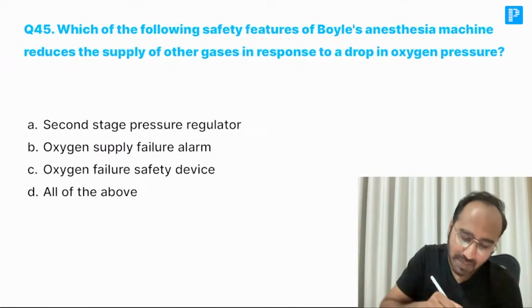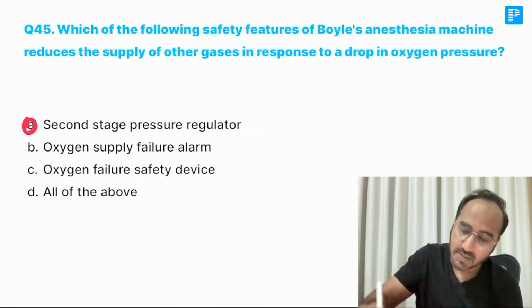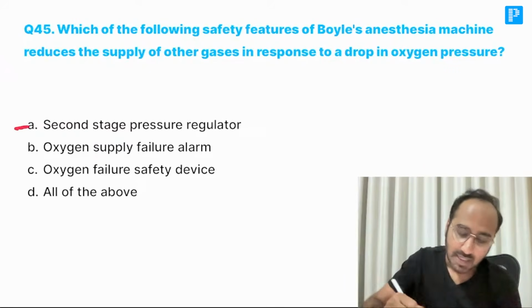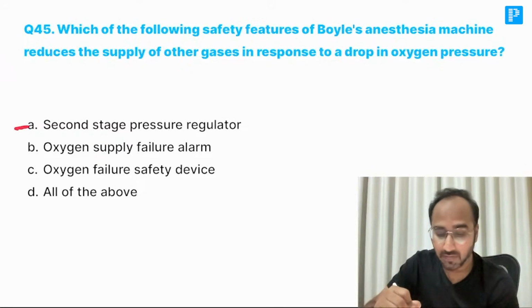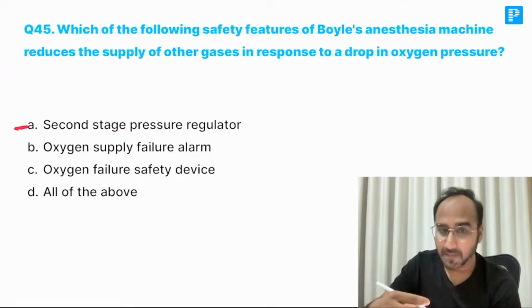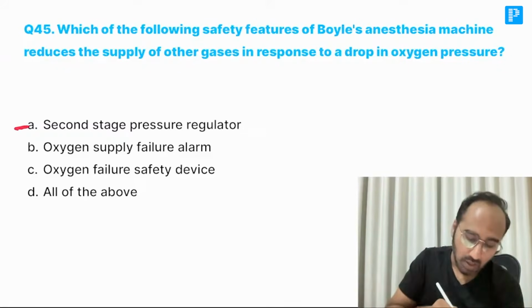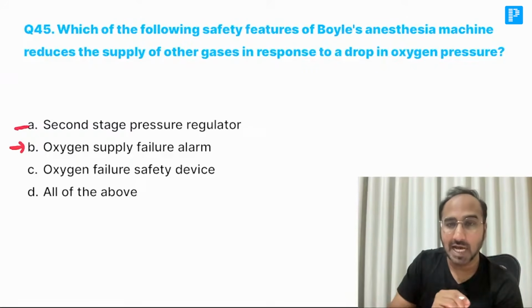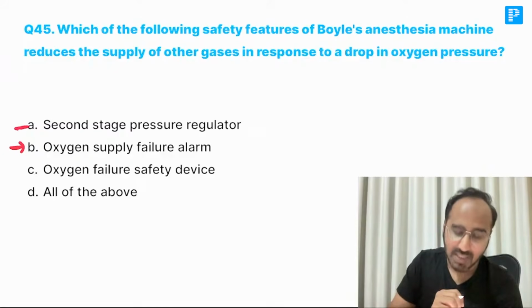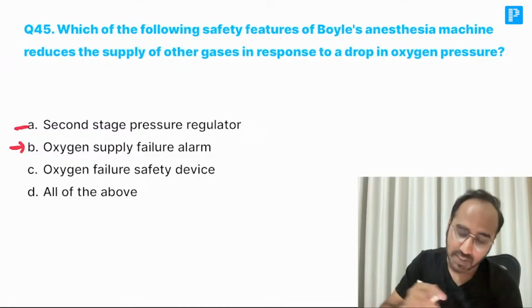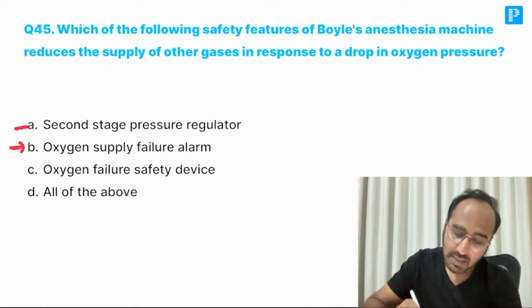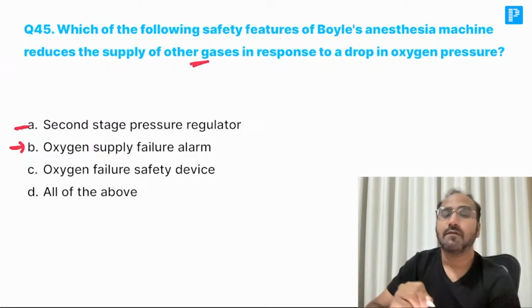Remember, the second stage pressure regulator is a safety feature which usually gives a signal when there is a reduction in the flow of the pipeline. Oxygen failure supply alarm is an alarm that usually occurs when there is a drop in oxygen. What he's telling is a safety feature of Boyle's machine that reduces the supply of other gases.